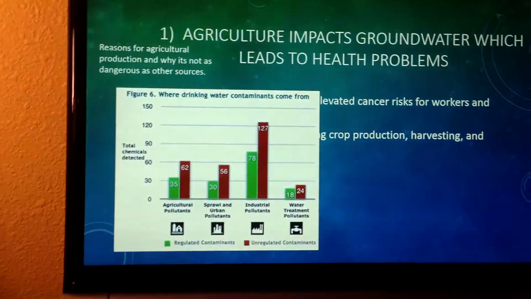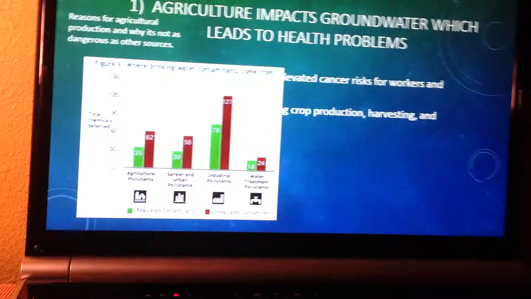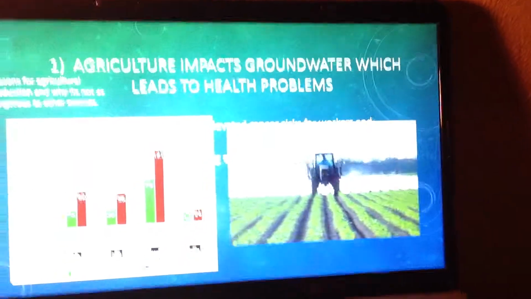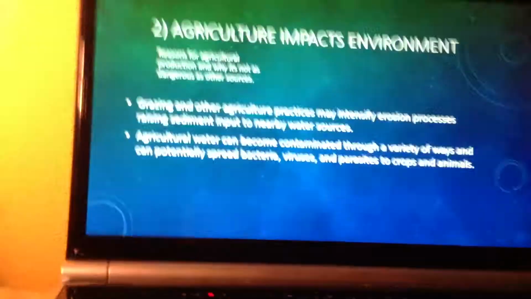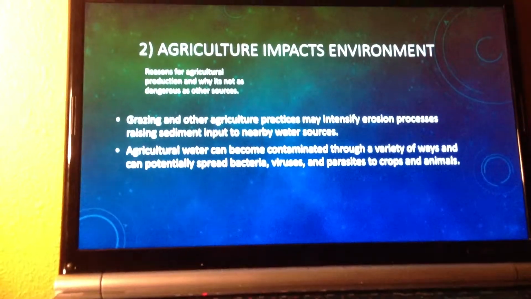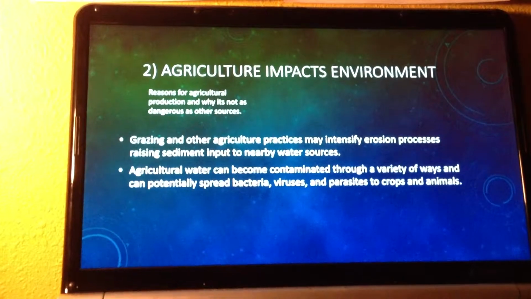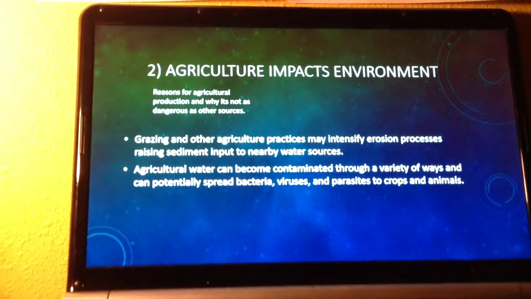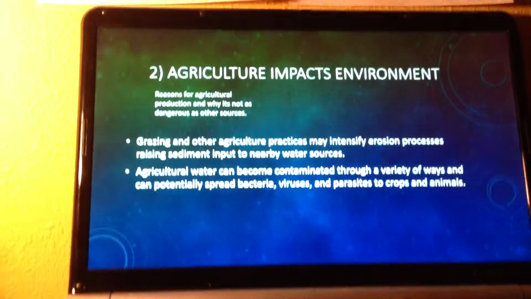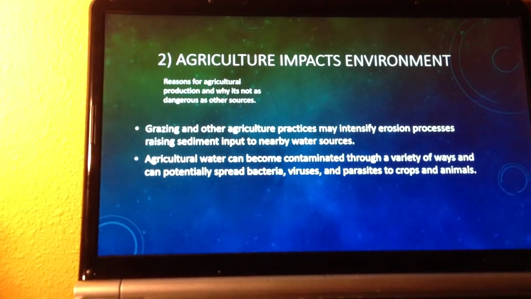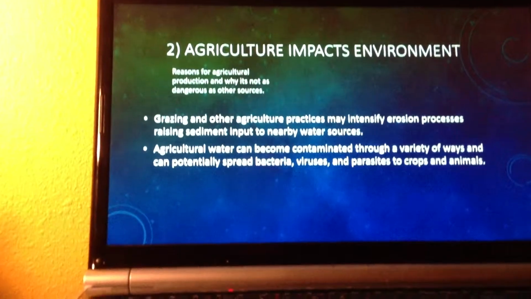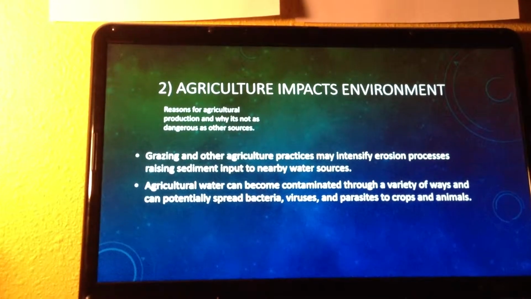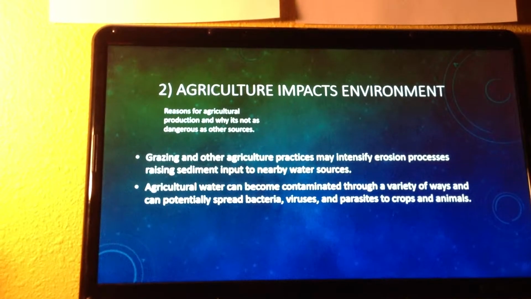This is a chart of where drinking water contaminants come from. And this is a tractor spraying chemicals onto crops. Agriculture impacts the environment. Reasons for agriculture and why it's not as dangerous as other sources. Grazing and other agricultural practices may intensify erosion processes, raising sediment into nearby water sources. Increased sediment loads make drinking water treatment difficult while affecting fish and other macroinvertebrates.